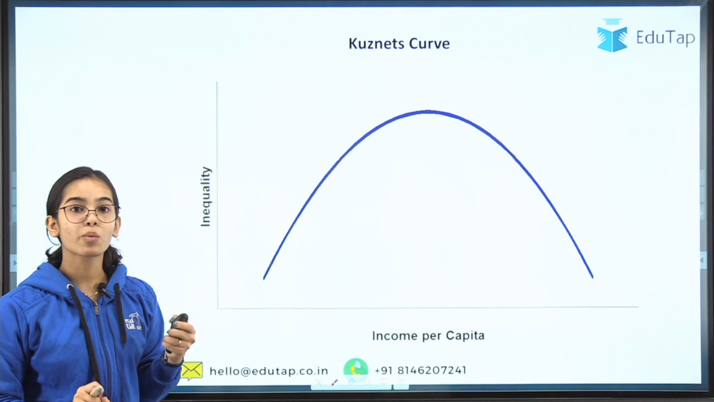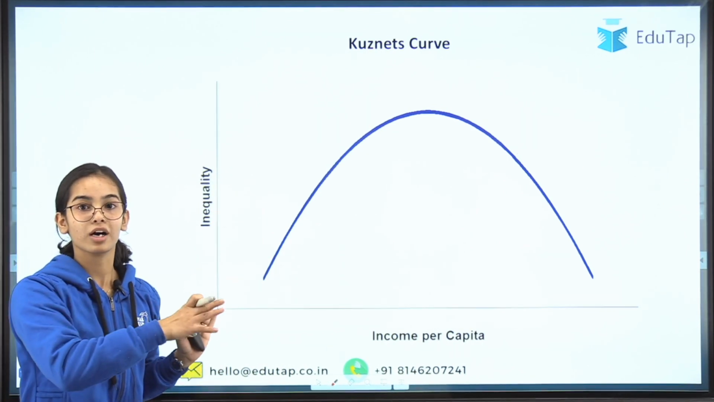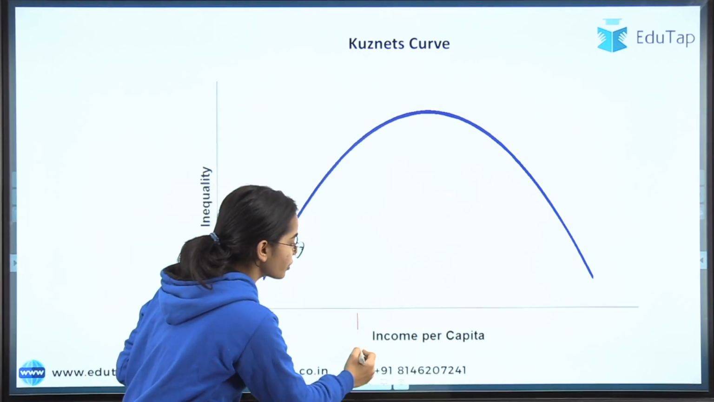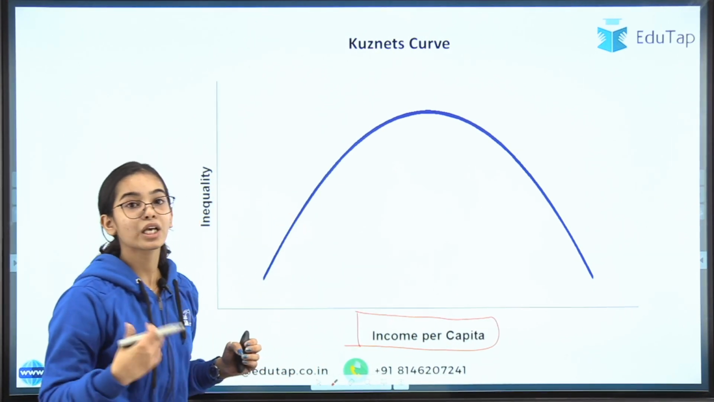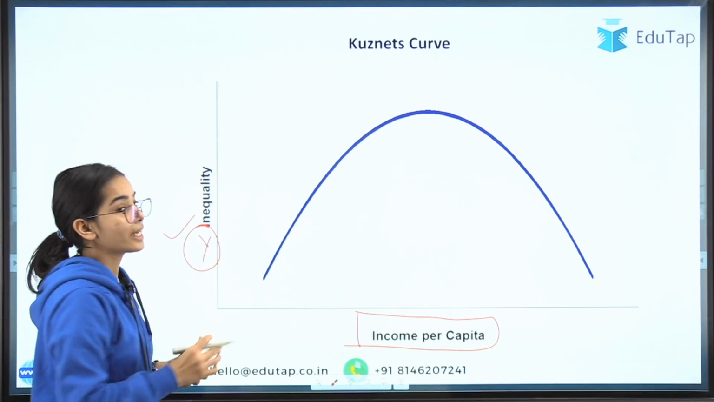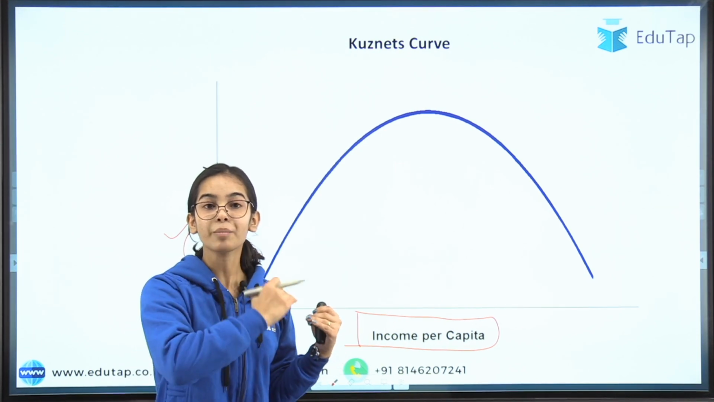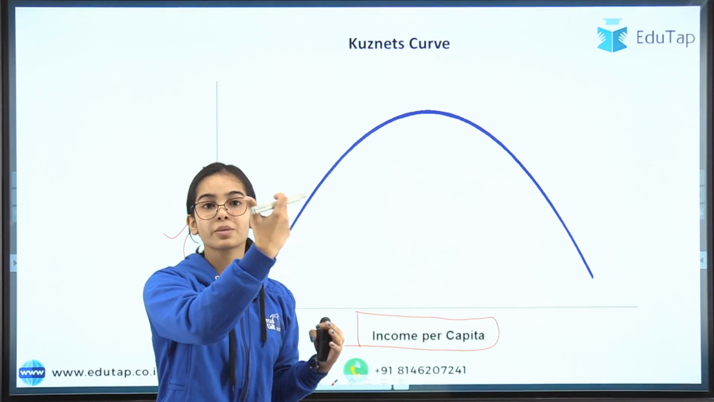Now we move forward to the Kuznets curve. It is also an inverted U-shaped curve, and it tells us the relationship between the income per capita, or we can say the economic growth that is happening, and the income inequality in the country. When the economy starts growing, what happens? The income inequality increases at a fast pace.